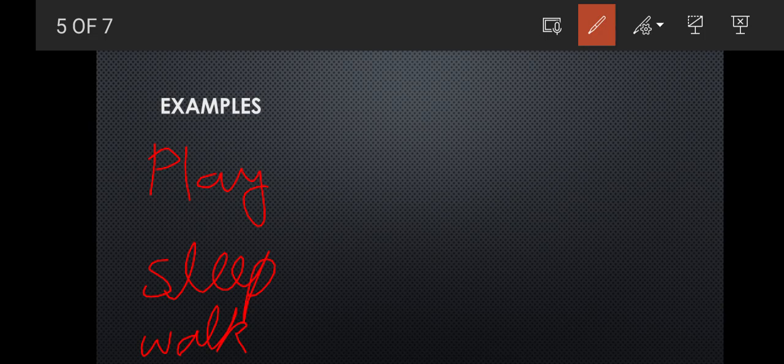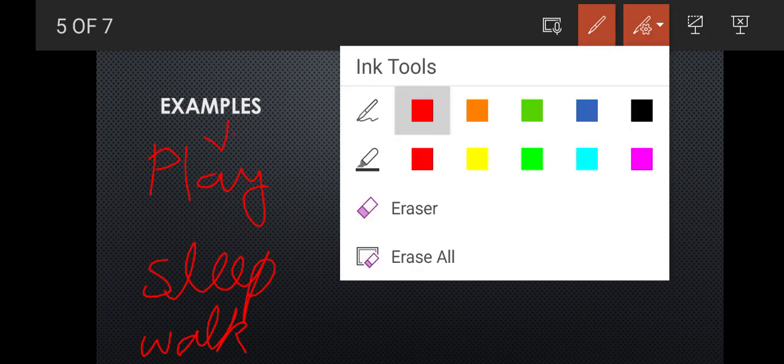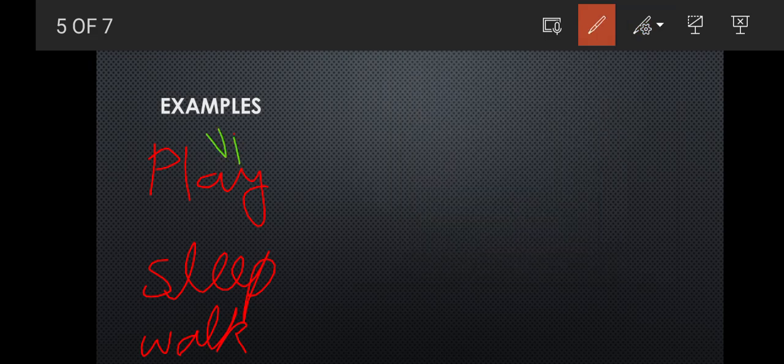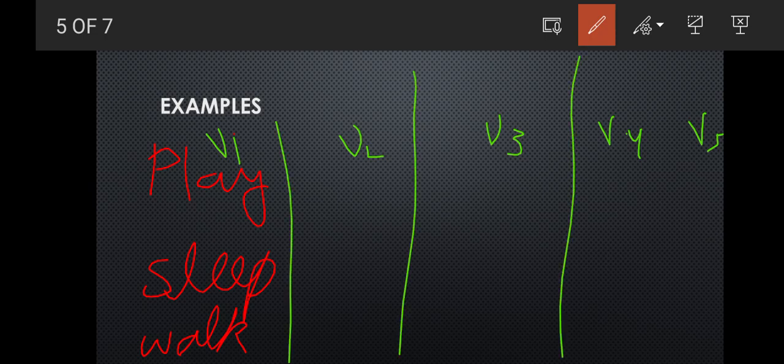So for that we need to write, this is our b1, then b2, then b3, then b4, then b5. Okay, here we go with the words.